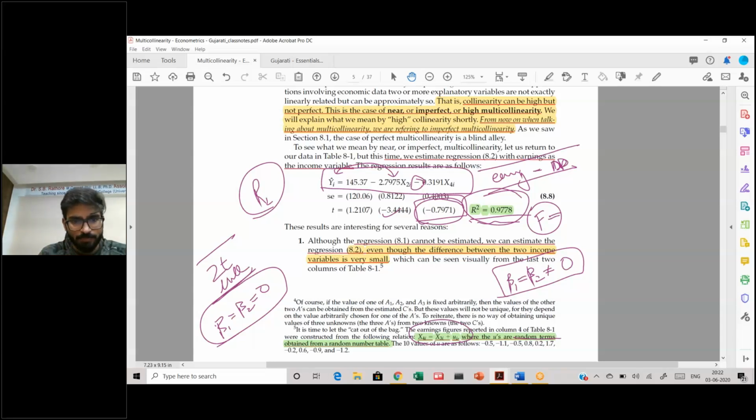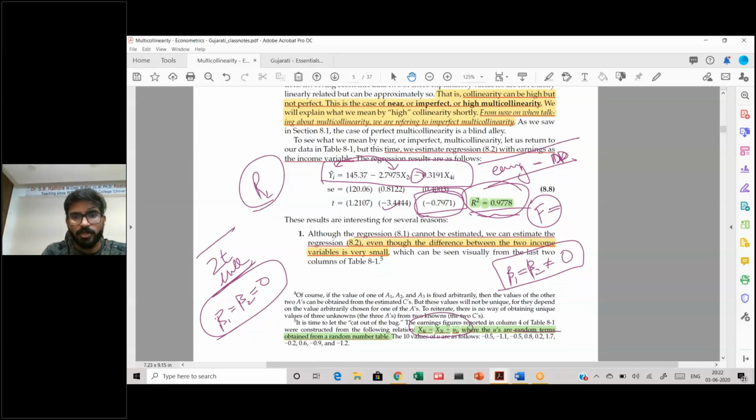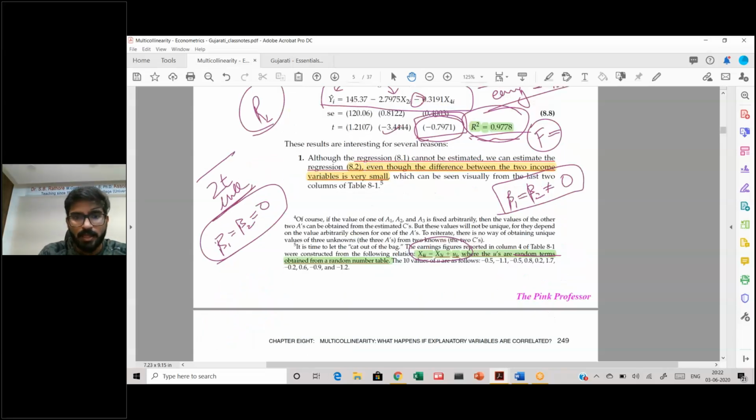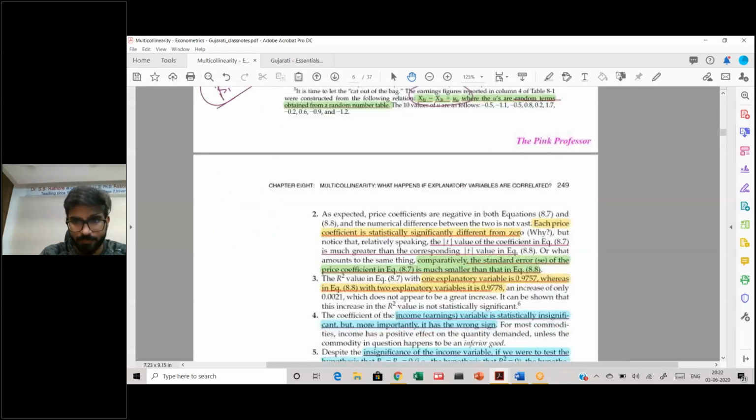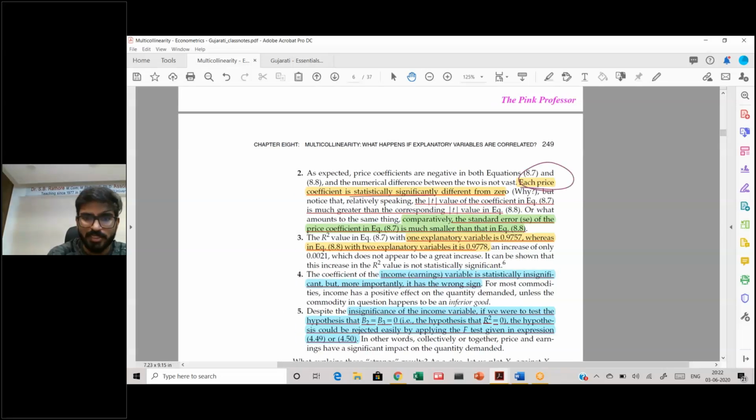So essentially, the results that I'm going to discuss here is these: that even though you can estimate this line, the difference between the two variables is very small. Then price, as I told you, is statistically significant and different from 0.